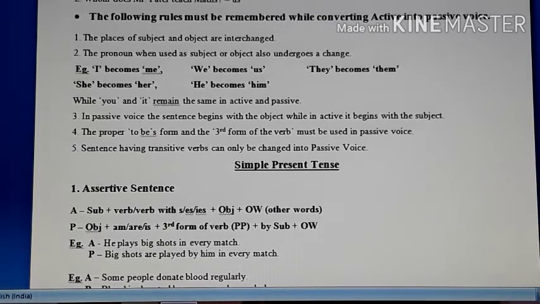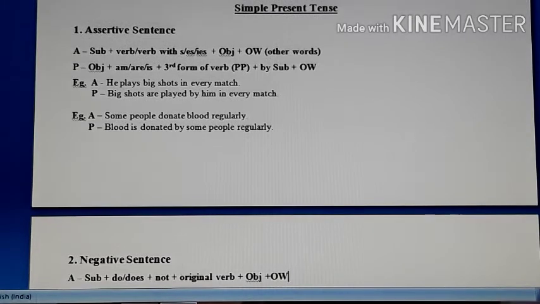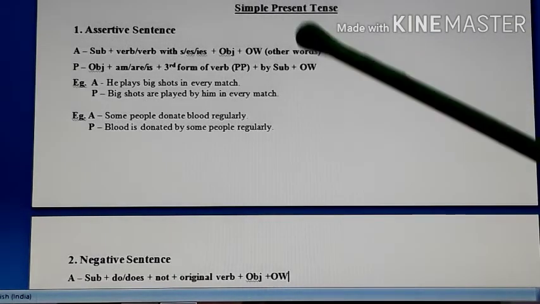Now students, we will see the tense-wise active and passive. So we have already learnt simple present tense. Now in simple present tense, let's see how active and passive is made. So here is your simple present tense. First we take the assertive sentence.